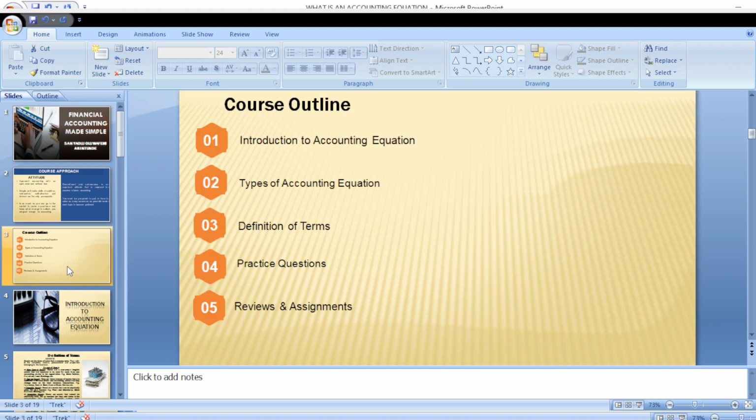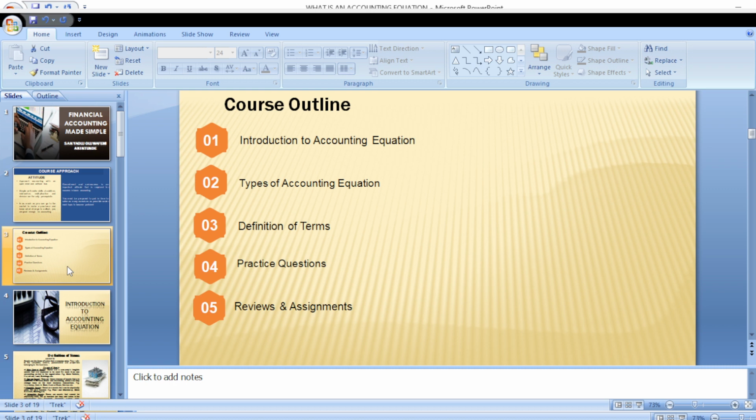Now let's go over the course outline. The first one, we are going to be looking at the introduction to the accounting equation. What do we mean by accounting equation? Then we are going to look at the types of accounting equation that exist. Don't worry, I'm going to be breaking it down step by step in order for you to understand whatever we are going to treat today.